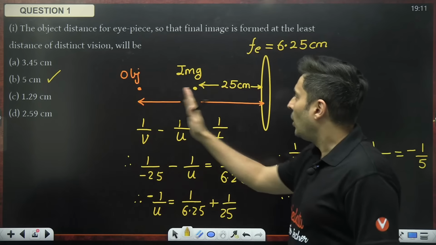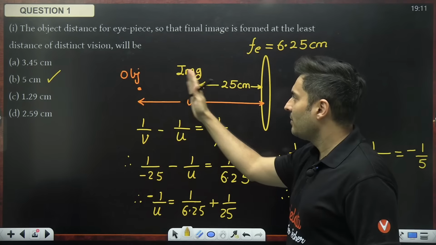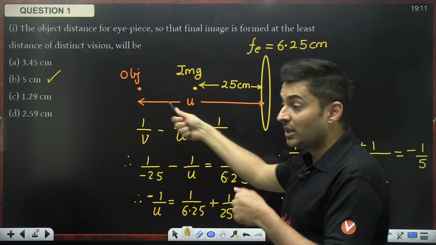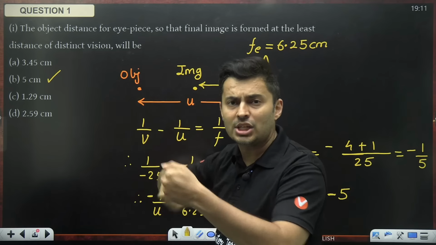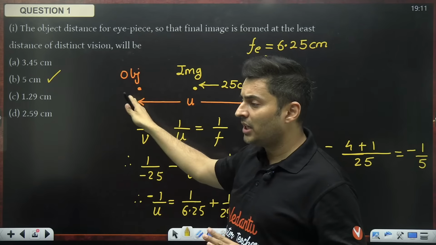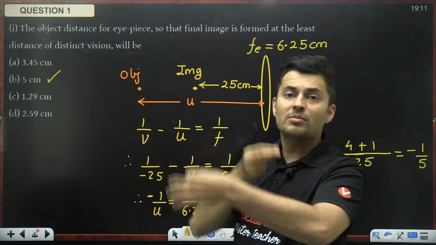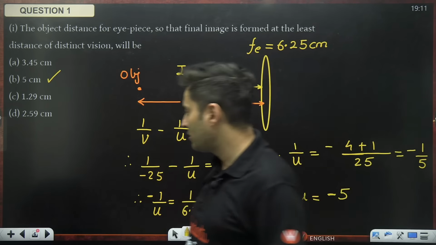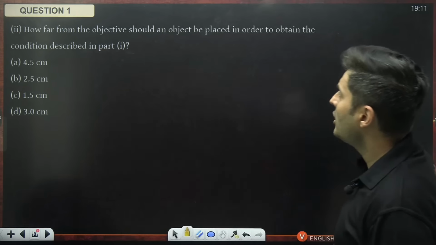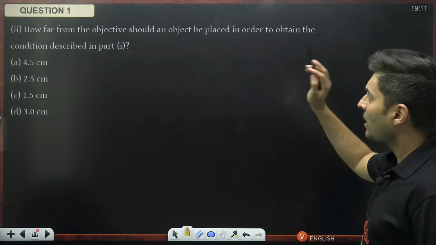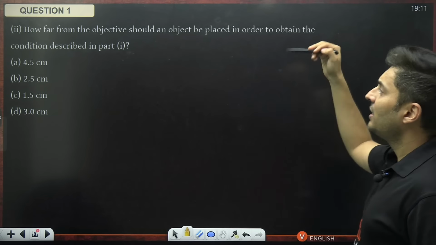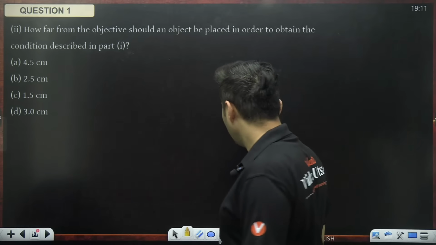Okay. So the object which will make the final image will be 5 centimeters from the eyepiece lens. But remember that object is actually the image of the objective lens. It's an intermediate image. The intermediate image becomes the object for the next lens. I think the next question will be on that only. How far from the objective lens should the object be placed so that you are able to see the image?